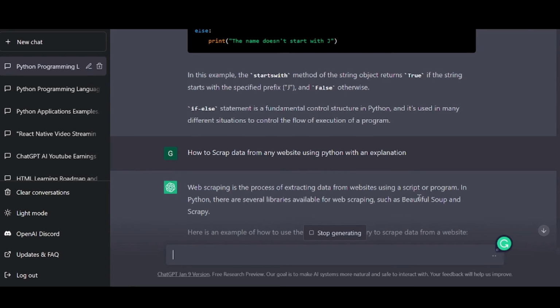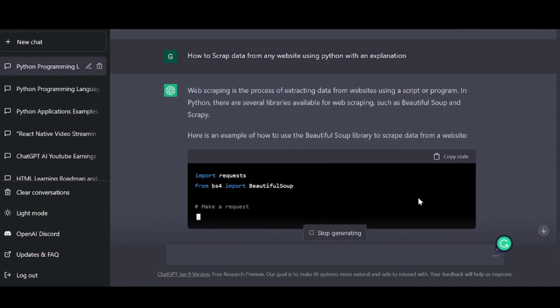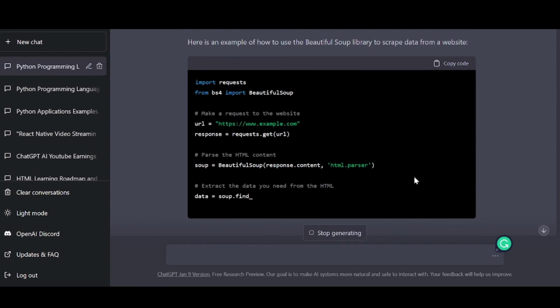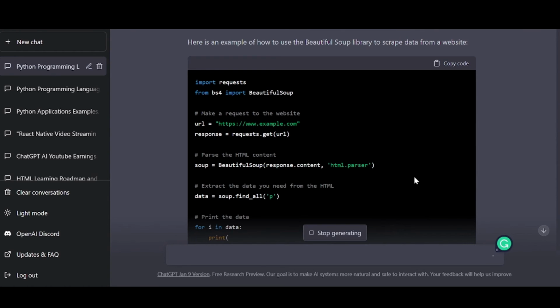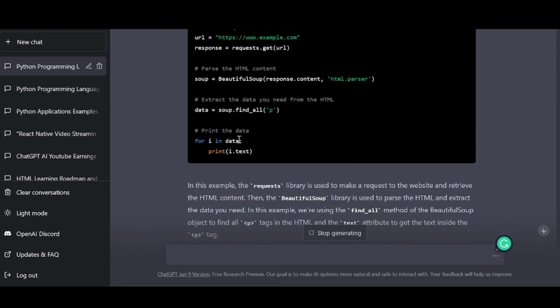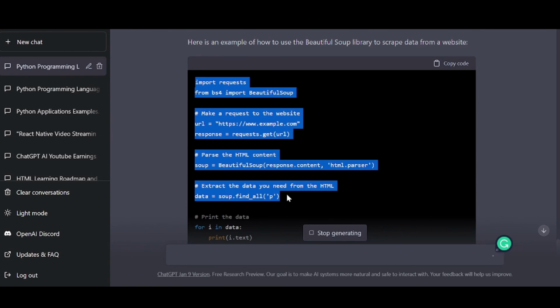Okay, so let's see how ChatGPT responds to our question. So it actually gave us some syntax to scrape the website. Initially it also told us that web scraping is the process of extracting data from websites using a script or program. In Python, there are several libraries available for web scraping, such as Beautiful Soup and Scrapy. And it shows how you can use them. So this is a basic one.